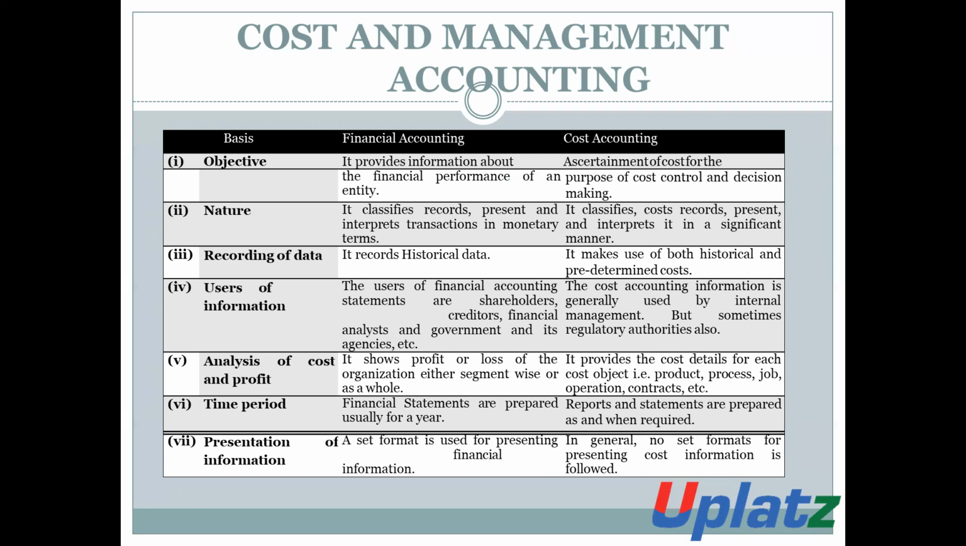Nature. Financial accounting classifies, records, presents and interprets transactions in monetary terms. Financial accounting classifies the records and presents the data and the transactions in monetary form. But cost accounting classifies records and presents and interprets them in a significant manner.